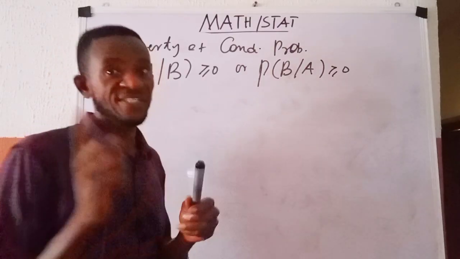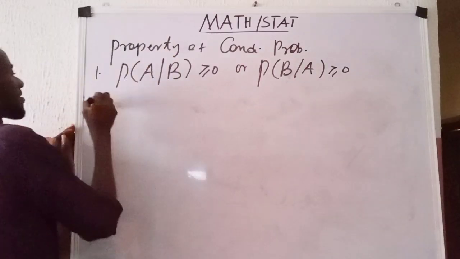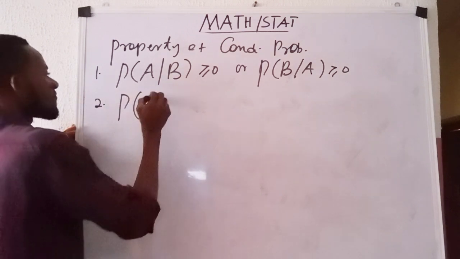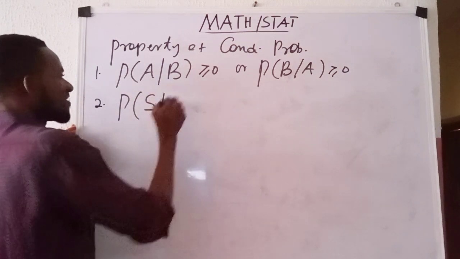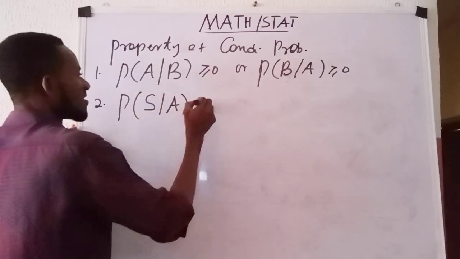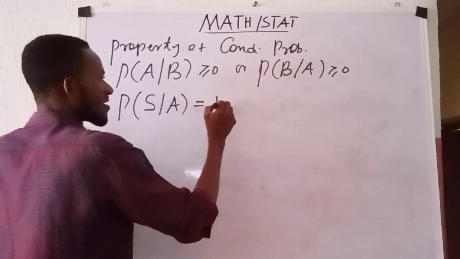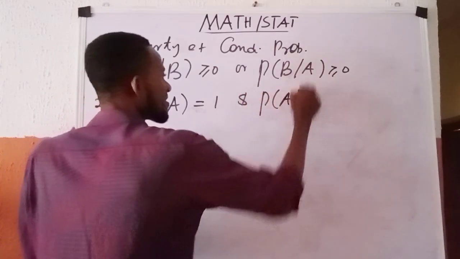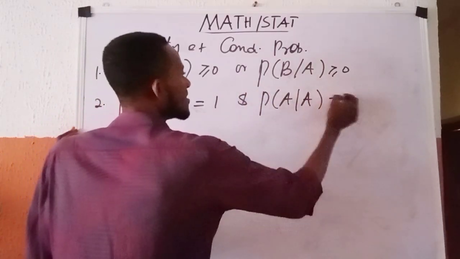Number two property, they say, the probability of S given A equals 1. And the probability of A given A equals 1.